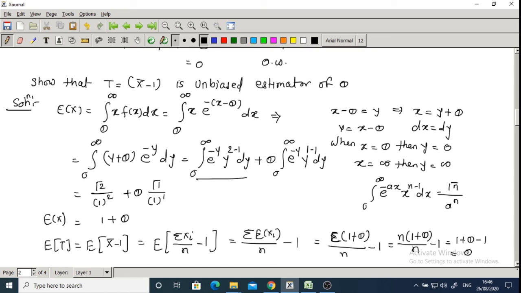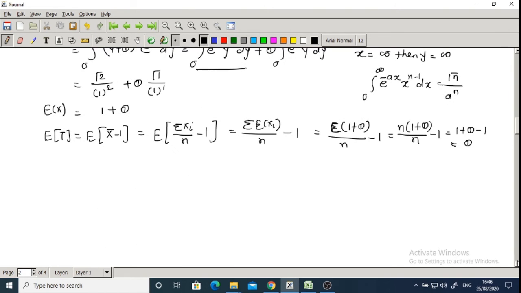Therefore the value of T, which is equal to x bar minus 1, is an unbiased estimator of theta.